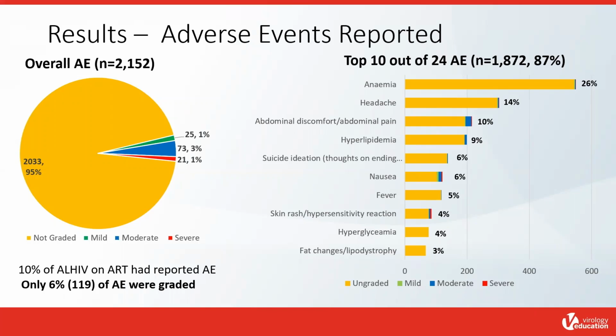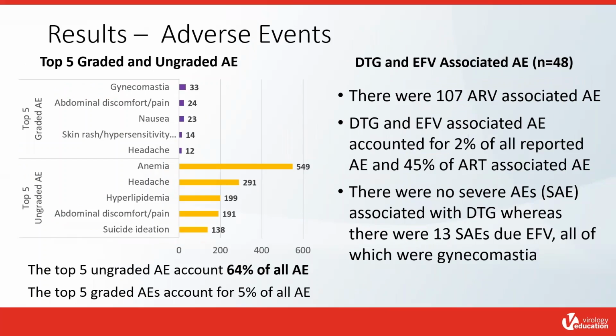The bar graph on the right highlights the top 10 adverse events reported, and the top 5 overall adverse events were anemia, headache, abdominal discomfort or pain, hyperlipidemia, and suicide ideation. On the left-hand side of the slide, we see the top 5 ungraded adverse events, and these account for 64% of all adverse events.